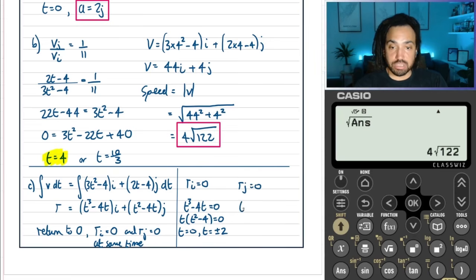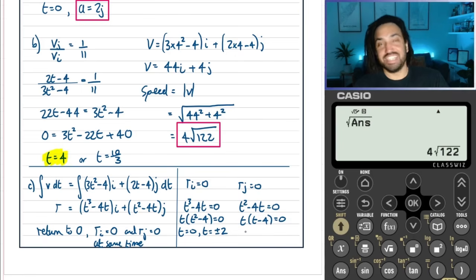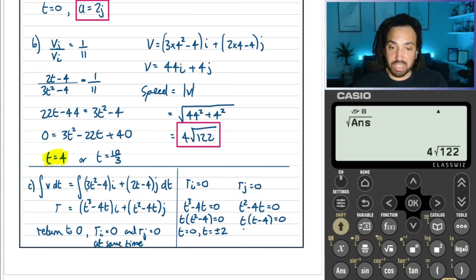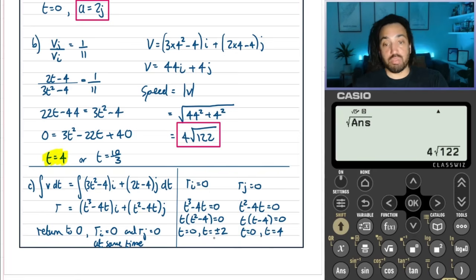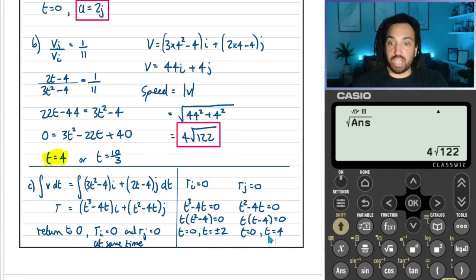Well, that happens if t squared minus 4t equals 0. Factorize out a t, we get t times t minus 4 equals 0, which means that t equals 0 or t equals 4. Okay, so they don't match up. There is no time when both Ri and Rj are equal to 0.